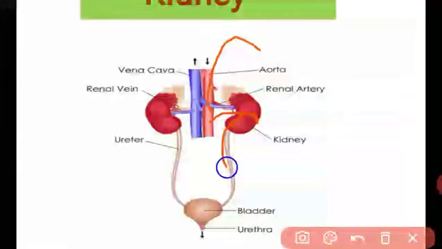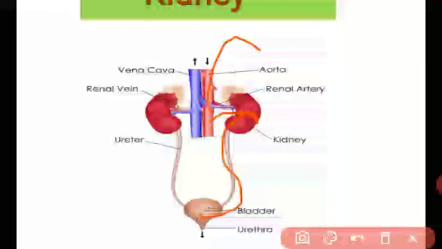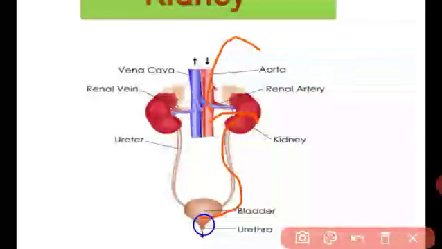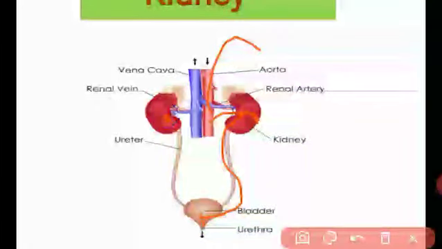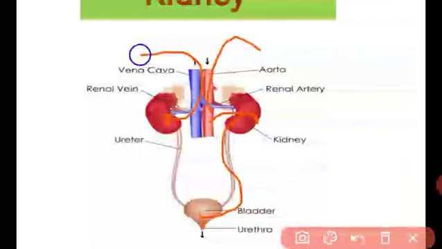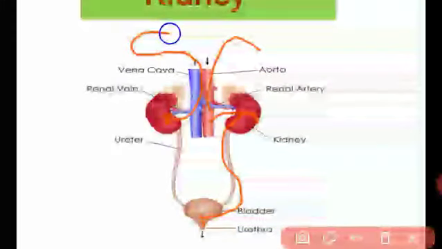This urine is transferred through the ureter to the urinary bladder, and from the urinary bladder the urine passes through the urethra. This is the process of urination, and pure blood is transferred through the renal vein to the heart, and then the heart oxygenates the blood and transfers it to all parts of the body. In that way we can excrete the waste products from our body.